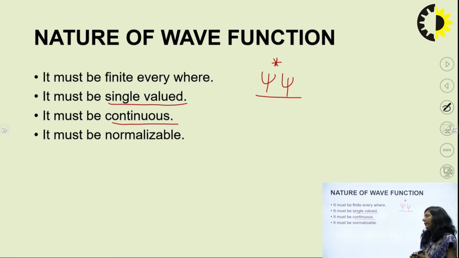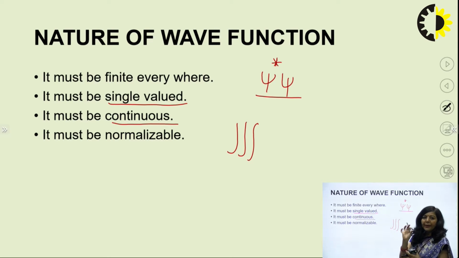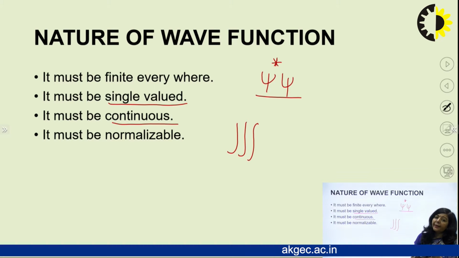Now the last one is that the wave function must be normalizable. So you know what is the meaning of normalizable. Normalizable means the total probability of finding the particle. Suppose your microscopic particle is confined in a three-dimensional box, and A is the width of the box along the x-axis, B is the width along the y-axis, and C is the width along the z-axis, and your particle is trapped within that box.